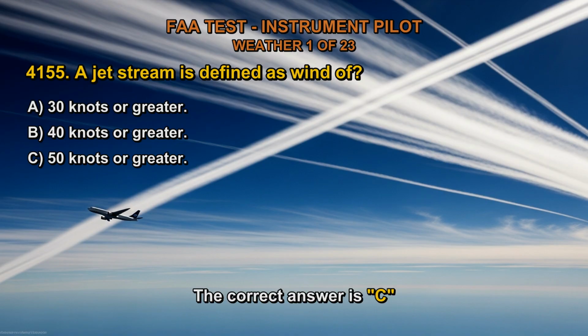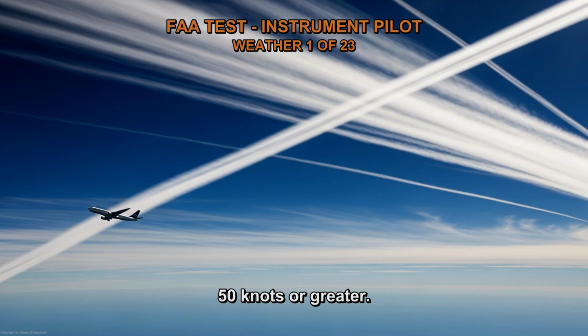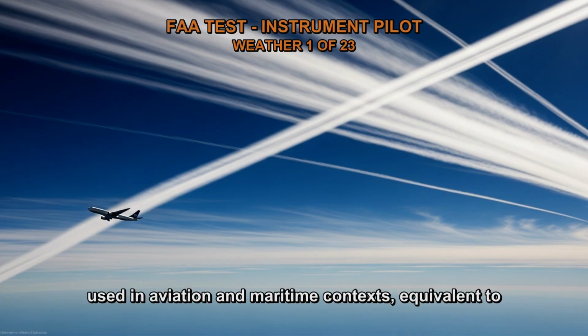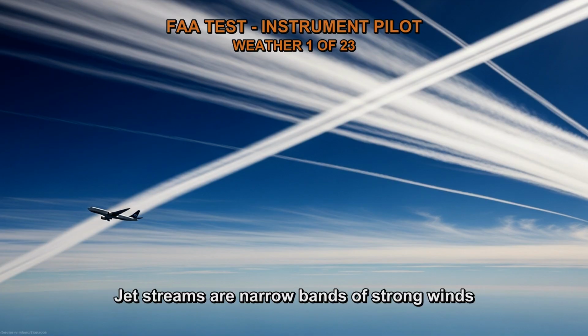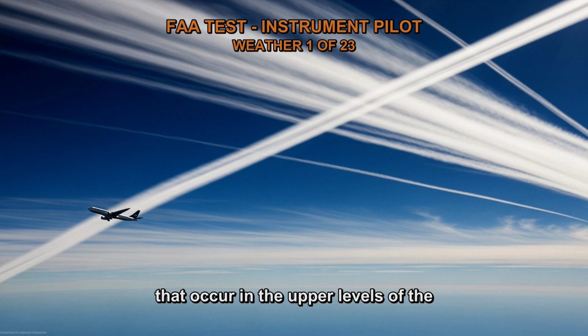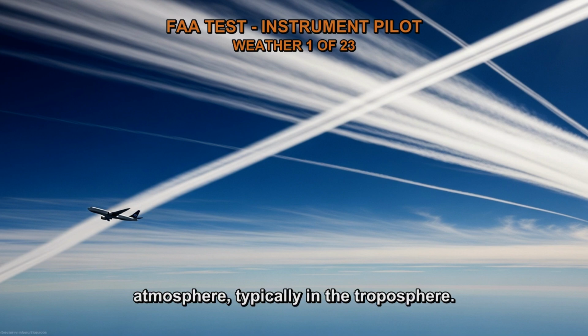The correct answer is C. 50 knots or greater. A jet stream is defined as wind of 50 knots or greater. A knot is a unit of speed commonly used in aviation and maritime contexts, equivalent to 1 nautical mile per hour. Jet streams are narrow bands of strong winds that occur in the upper levels of the atmosphere, typically in